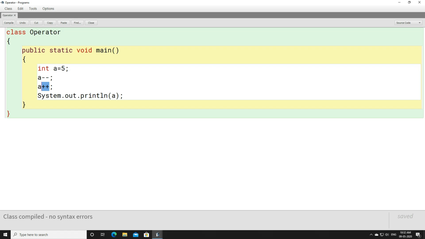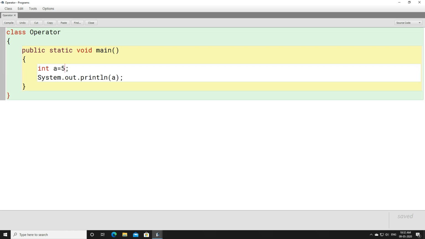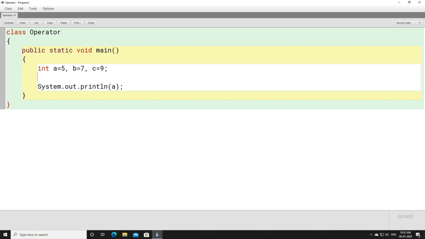Now you must be thinking, sir, you said it can be used with two operands, but we have seen sometimes they are used with three operands. Let's see. We have A equals 5, B equals 7, C equals 9, int D equals A plus B plus C. Here you might claim that the plus sign is used with three operands. It's not like that. Look here. The plus sign is only used in between two operands.